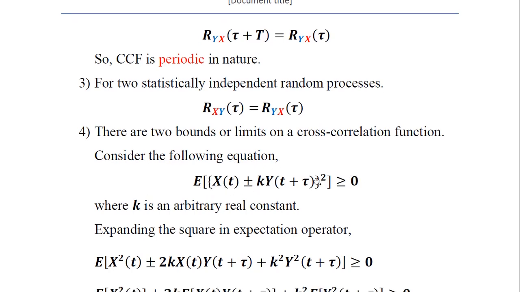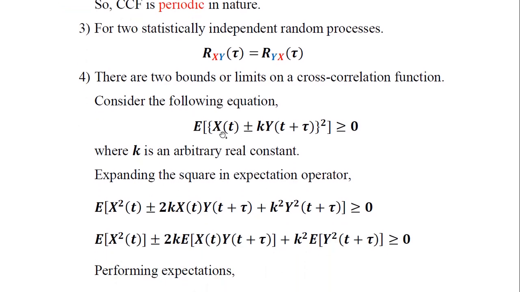Expectation of the square of x(t) plus or minus k y(t+tau) is greater than or equal to 0. So this is a non-negative value, where k is an arbitrary constant having a real value. Now expand the expression inside the expectation operator. We can look at this as (a plus or minus b) whole square. Therefore we expand the square inside the expectation operator.